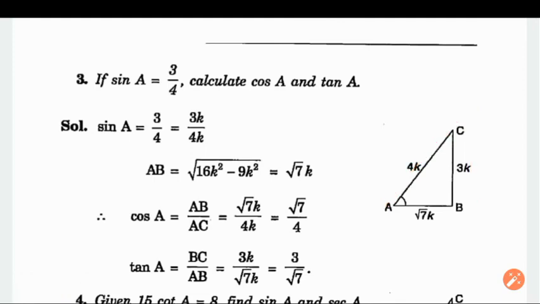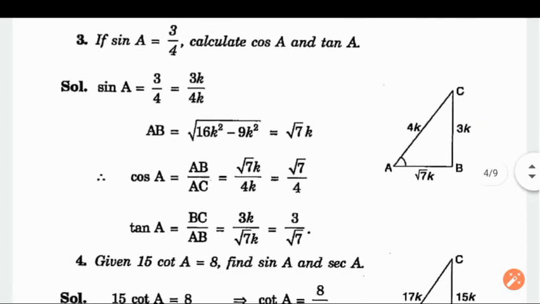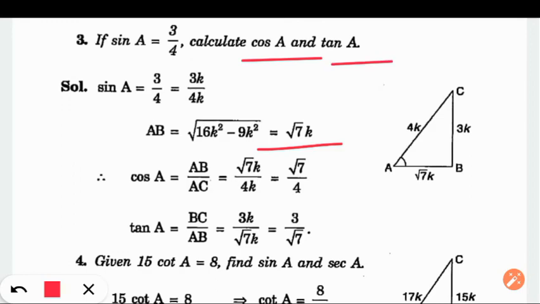So let perpendicular be 3k and hypotenuse be 4k, since it is a ratio. With the help of Pythagoras theorem, we can find AB. Since we know this one and this one, we can find AB. So AB turns out as root 7k. Now we know all the 3 sides of triangle ABC in terms of k, so we can find any trigonometrical ratio.